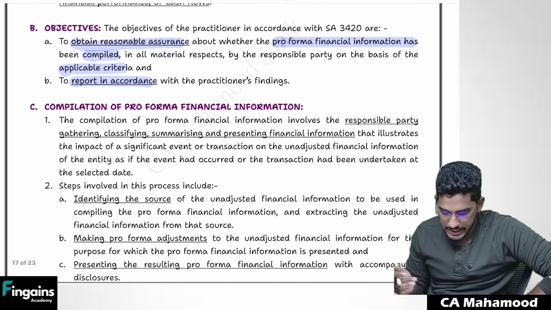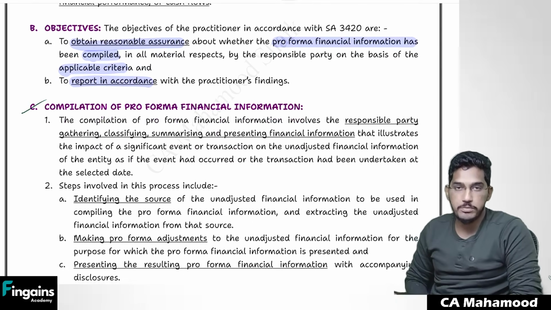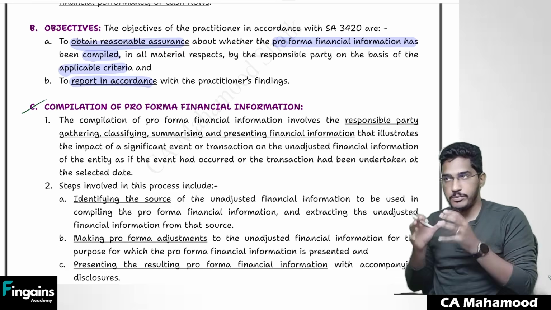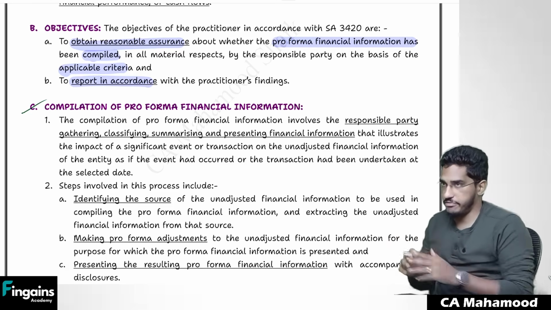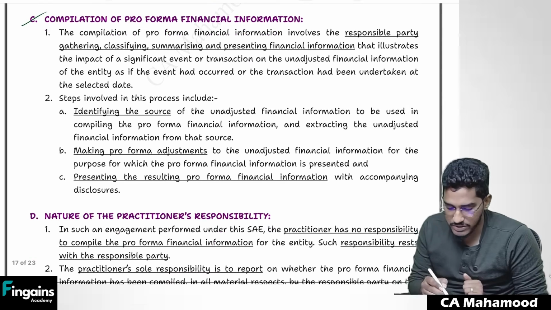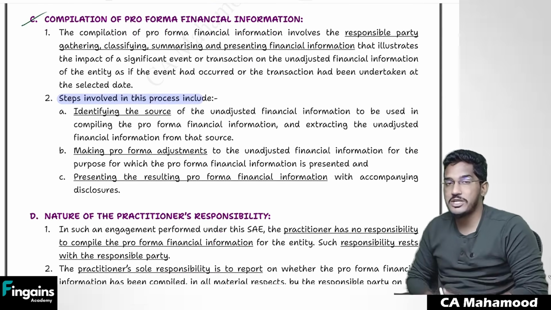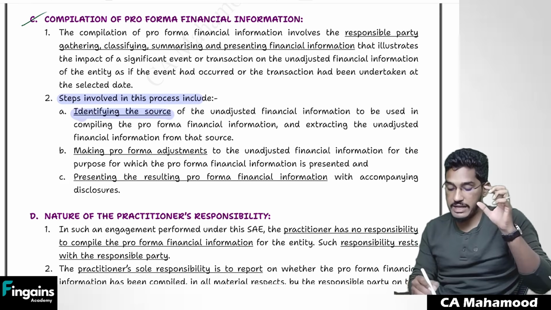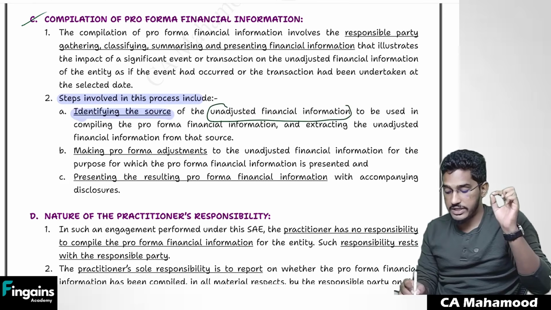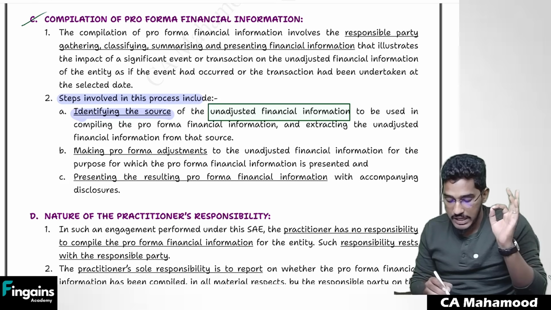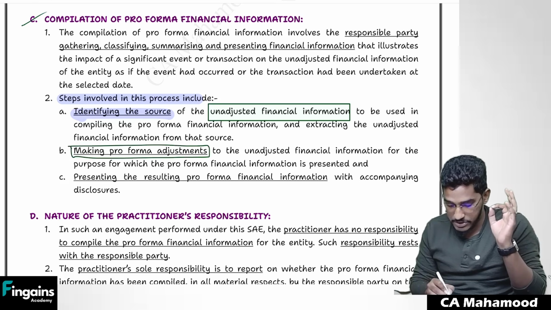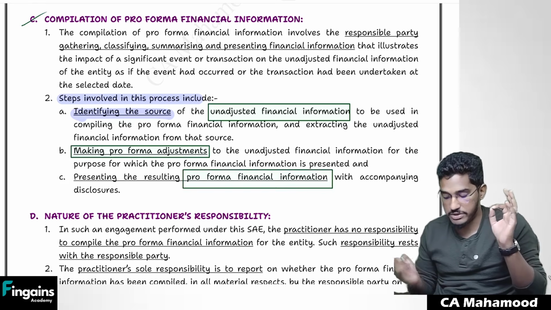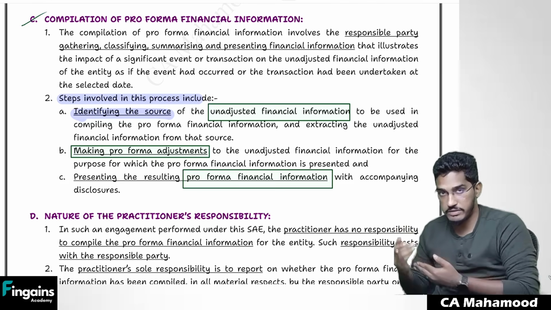Right. So coming to the next part, whose responsibility is it to compile pro forma financial information? As I have told, the management, that is the responsible party, will compile the pro forma financial information and we are going to verify it. And what are the steps which a responsible party should follow in the compilation? First they have to identify the source, the unadjusted financial information. To that unadjusted financial information, you have to make pro forma adjustments. By doing those pro forma adjustments, you are going to get pro forma financial information. These are all the various steps involved.